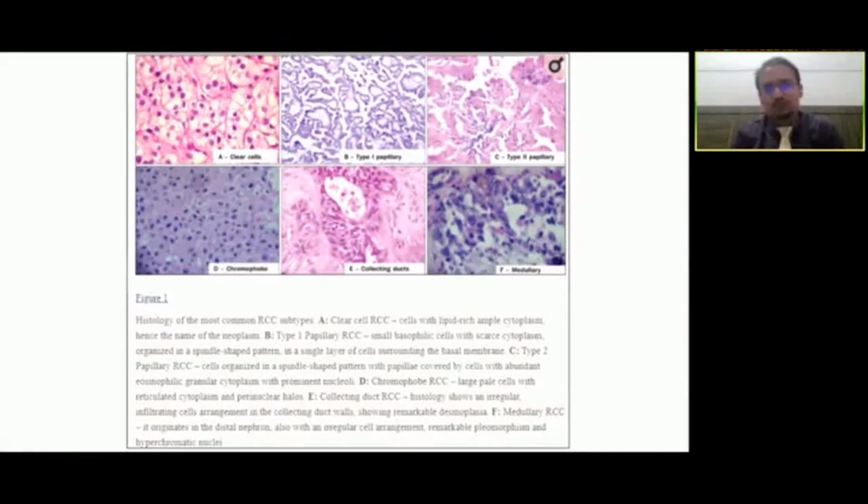The second most common variety is, of course, the papillary tumor. These are basophilic cells with scarce cytoplasm. These tumors have a pseudocapsule. The overall architecture has micropapillae, and the support or the basal membranes of these tumors are very flimsy.